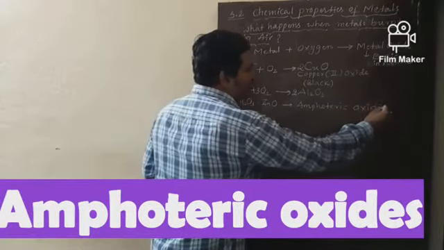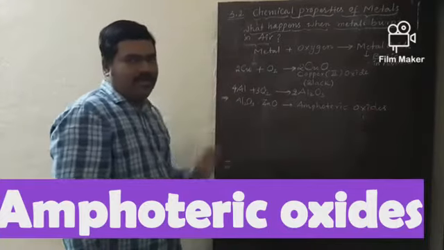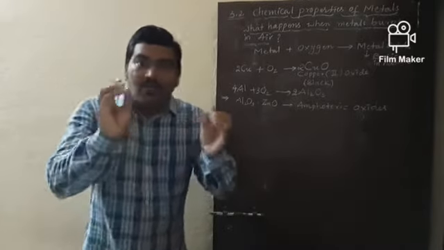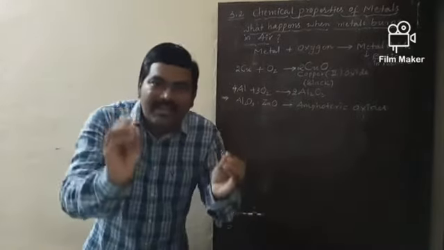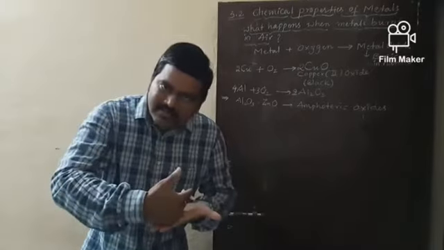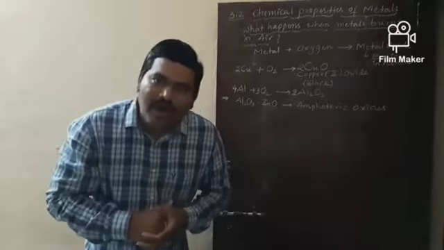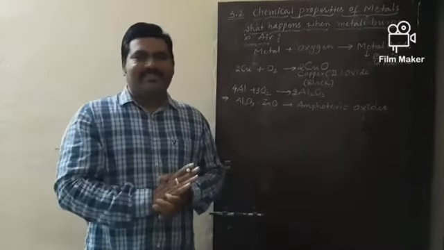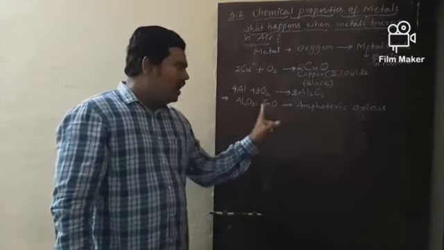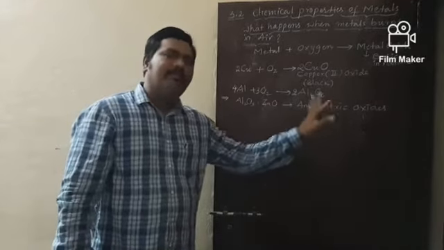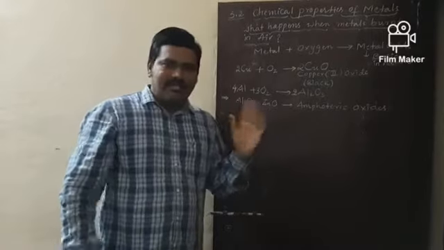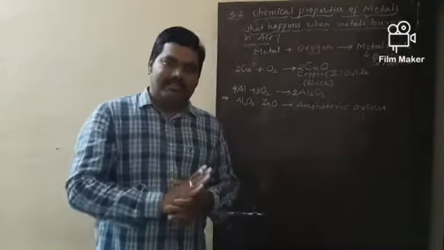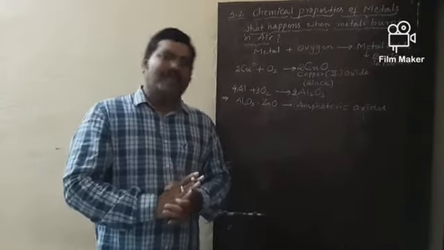Do you know, my dear students, what are amphoteric oxides? Those metal oxides which react with acids as well as bases to form salt and water are called amphoteric oxides. Aluminum oxide and zinc oxide are amphoteric in nature because these two oxides react with acids as well as with bases to form corresponding products.